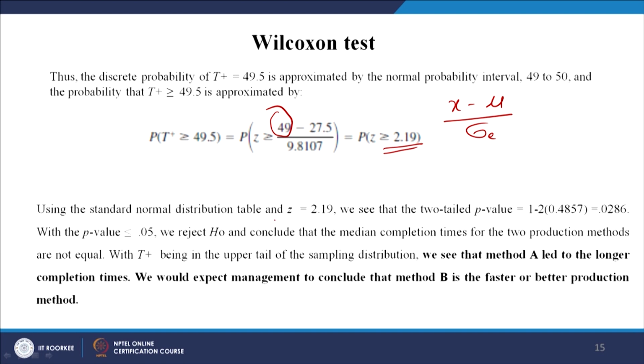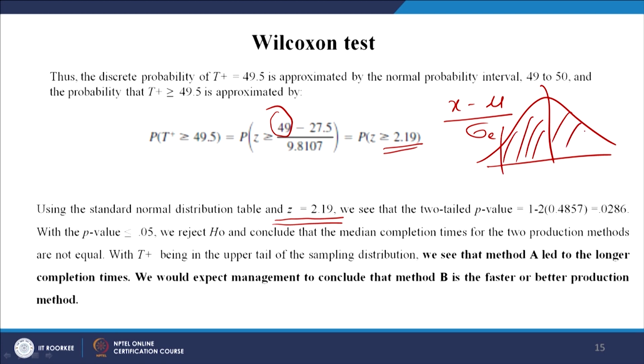So, if z is equal to 2.19, what does it mean? It is a two-tailed test, so we need the two-tailed p value. The area under the curve when z is equal to 2.19 is 0.4857. So, this area is 0.4857 for this side and 0.4857 for this side, right.